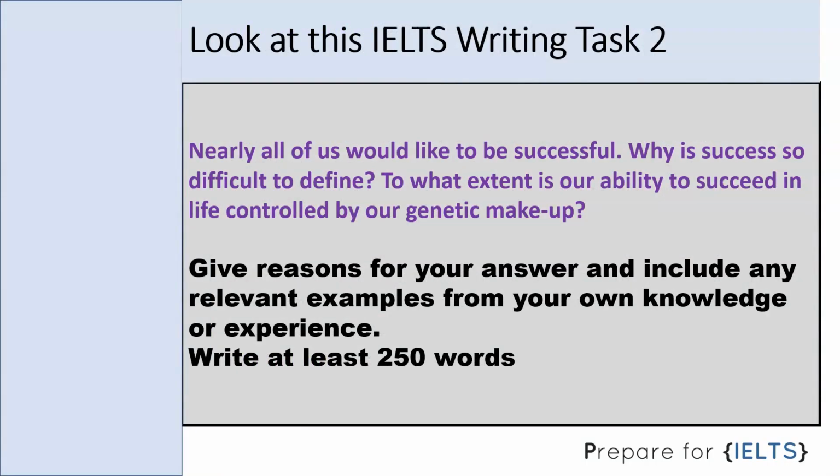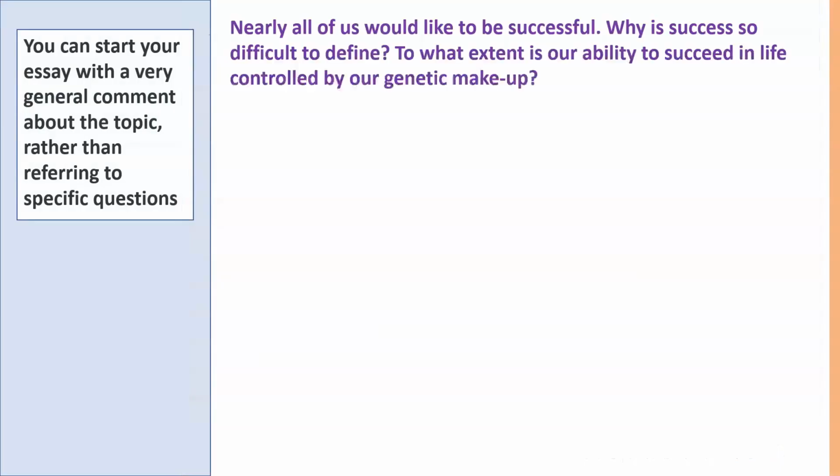Nearly all of us would like to be successful. Why is success so difficult to define? To what extent is our ability to succeed in life controlled by our genetic makeup? You can see there are two questions here. One is clearly asking you to explain. The second one, you could treat it as an explanation, or you can treat it as asking for your opinion. Let's look at how we can deal with this question.